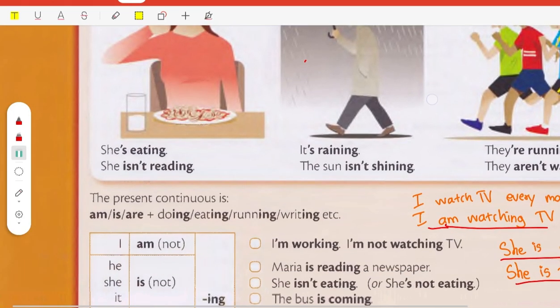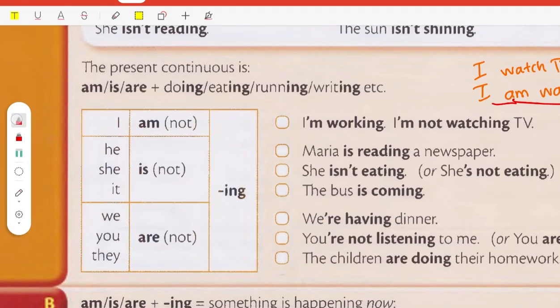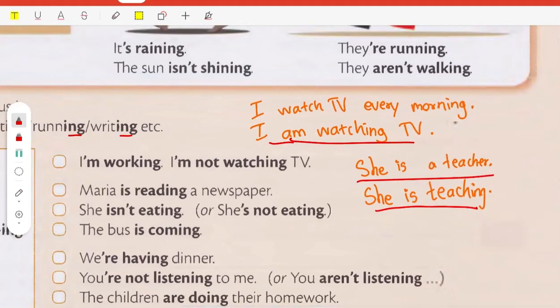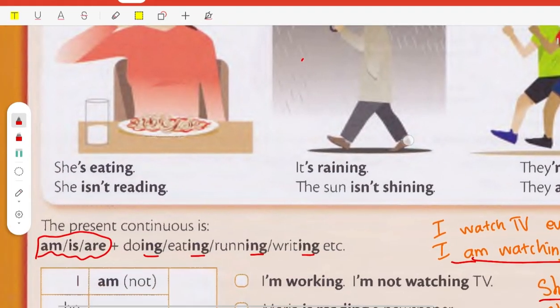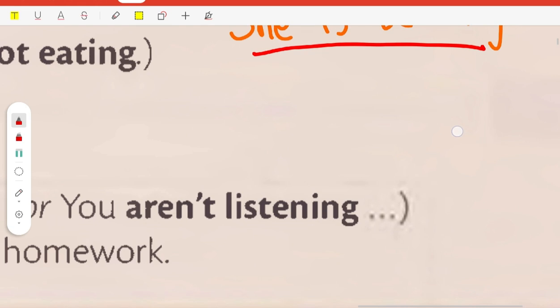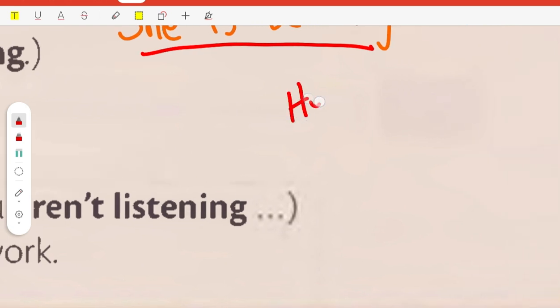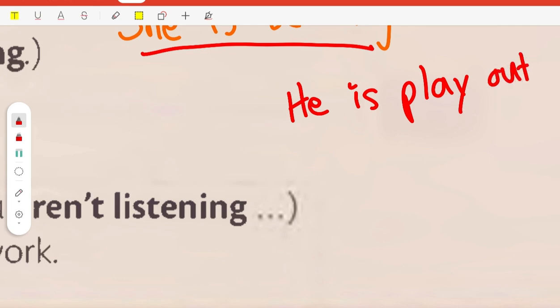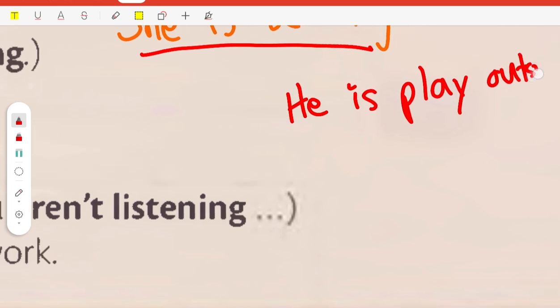So now let's take a look at this one first. When we use the present continuous tense, we obviously need auxiliaries with -ing. When you use an auxiliary with -ing, you must be very careful. For example, you cannot say "he is play outside." You cannot say that. This is totally wrong.